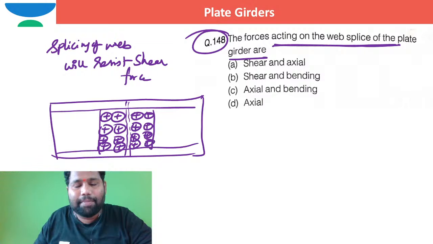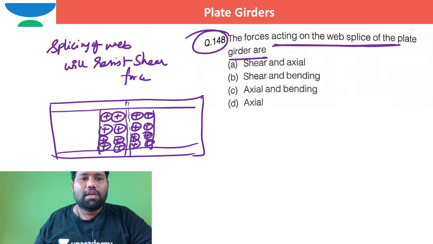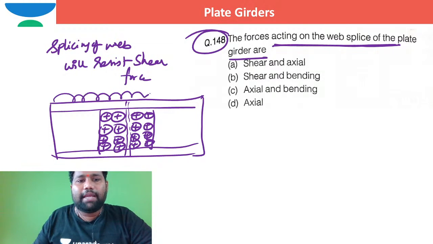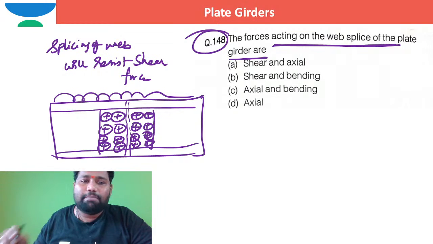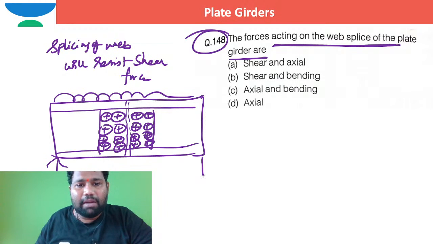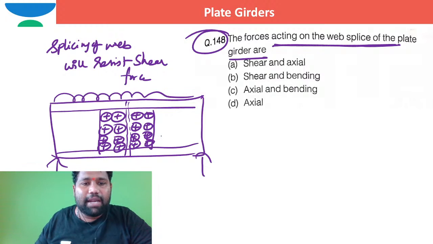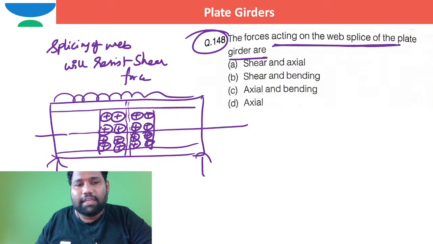Right. Now the question is, when the loads are applied here, this web splicing is subjected to shear force. When the loads are applied, this entire beam will be under bending action. Where it is under bending action, if you can see, the top level of this splicing is under compression. The bottom level of the splice is under tension.